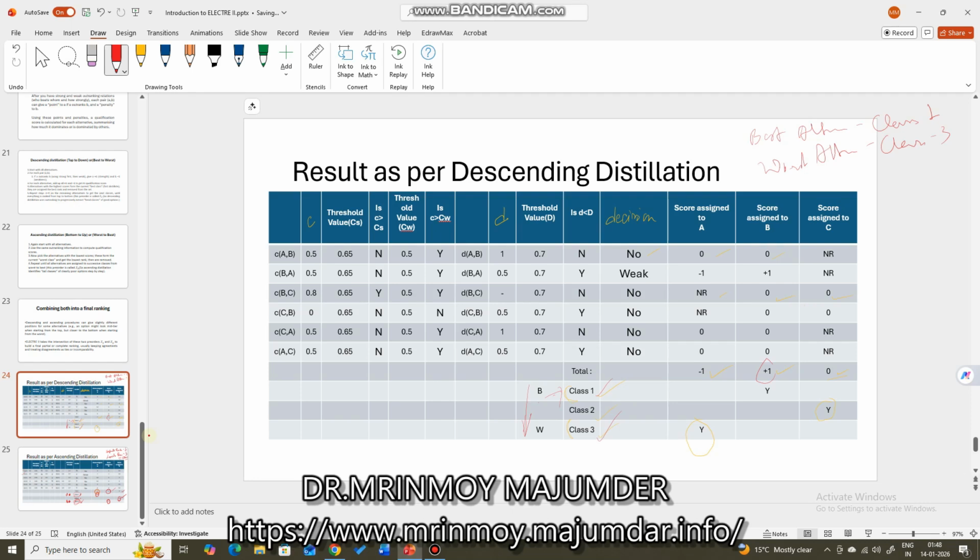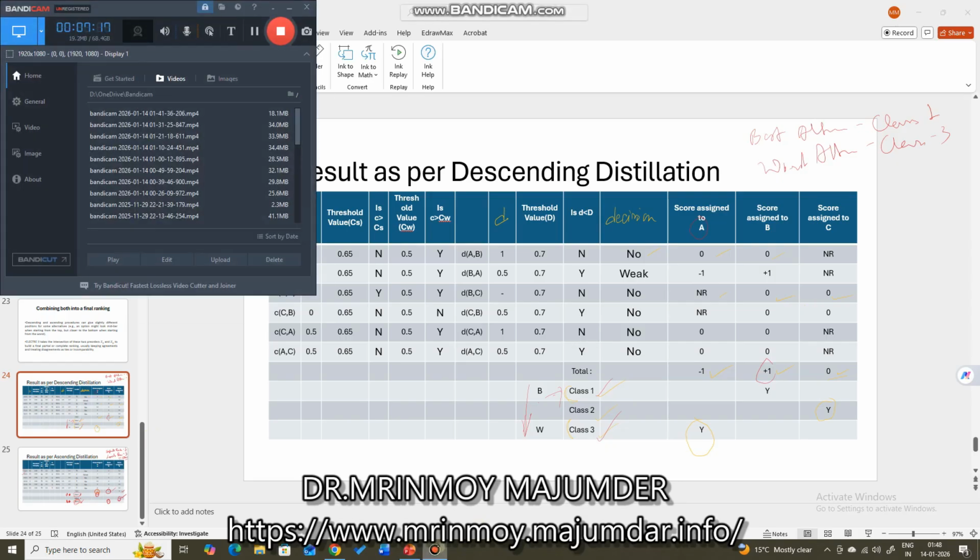And what we check is that if this is exactly the case, the alternative which becomes the member of the best class in descending distillation and the member of the worst class in ascending distillation wins the game and becomes the most preferred alternative for the decision maker. In our case, it is alternative A, or location A.